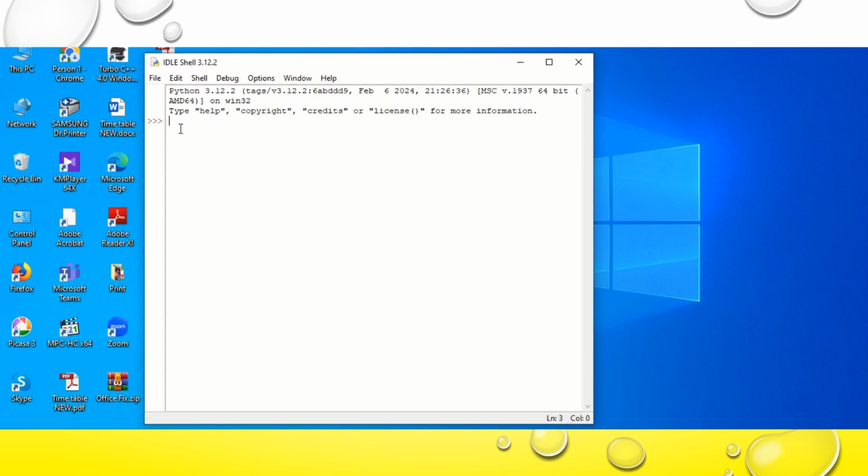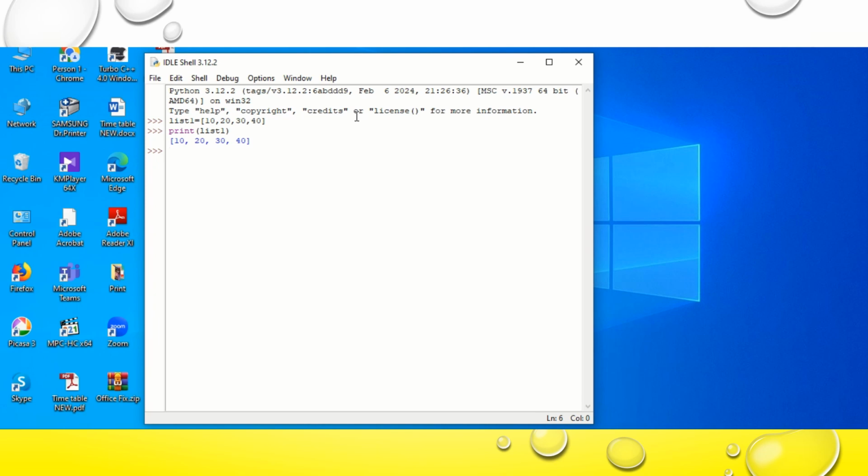So now I will create an example of a list. I will consider list1 is equal to, within a square bracket, the list of items, that is 10, 20, 30, 40, close the square bracket, press enter. Then I will display it: print, within a bracket, list1. Press enter, and it will display the list of items 10, 20, 30, 40.